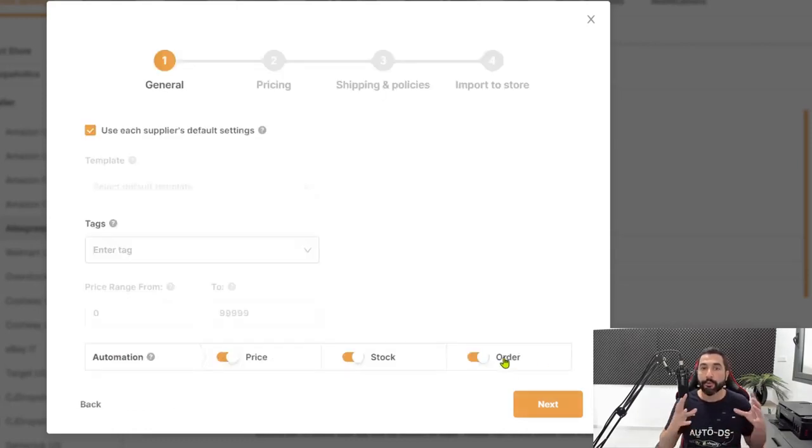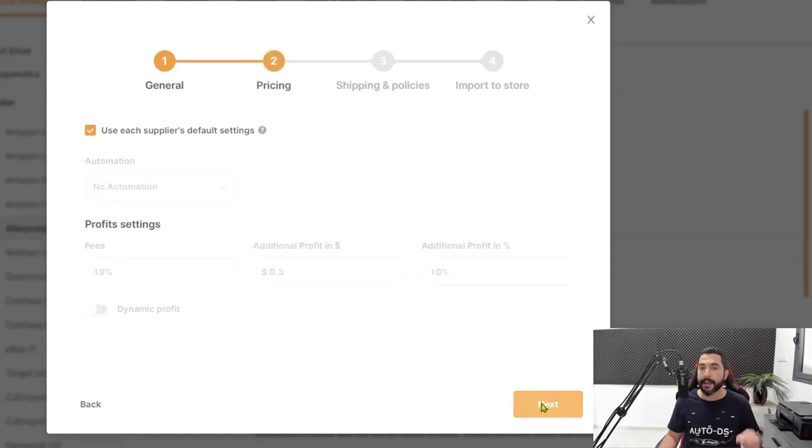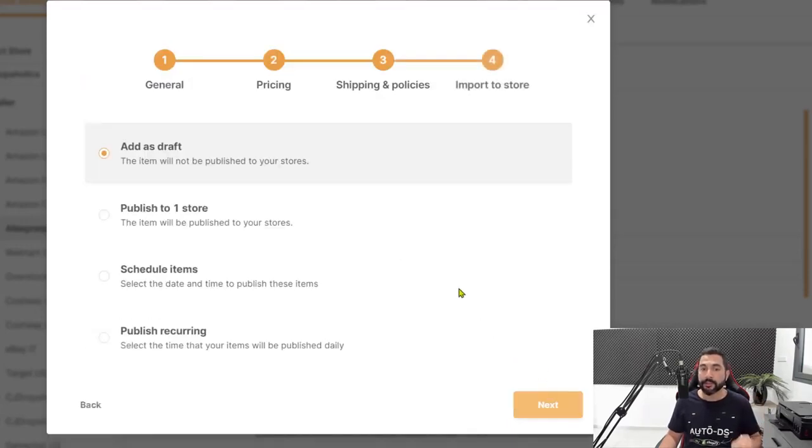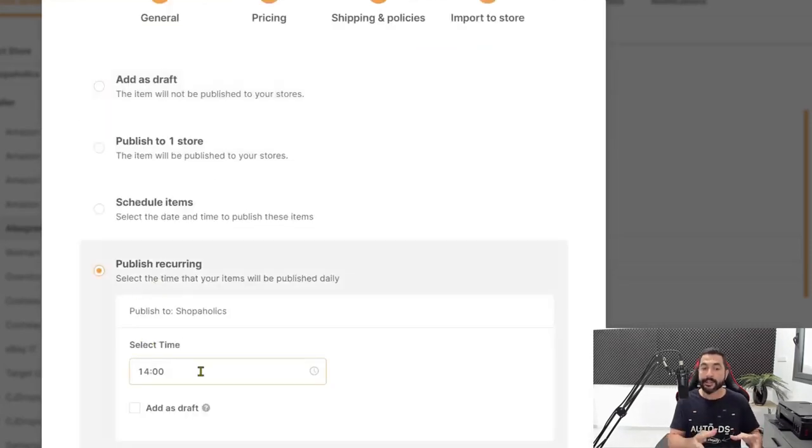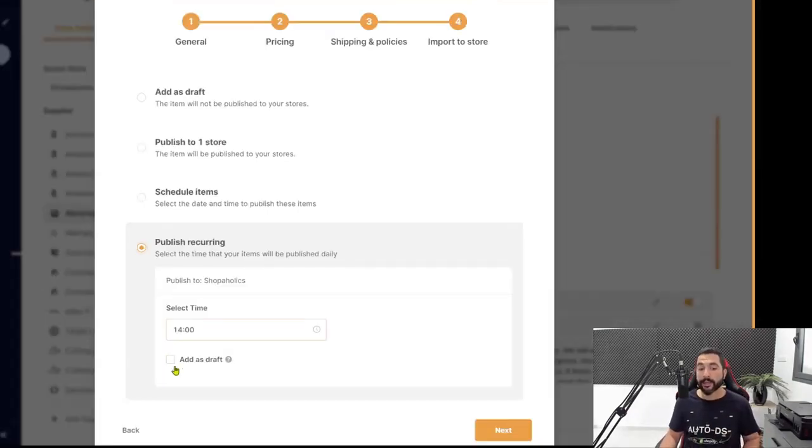And here you will go through the same import process, the same configuration settings, and at the end, what I would recommend to do is to make it a recurring upload, as you can see down here. And what this does is it goes through the same process every day. So if we went for 20 items that sold 3 times in the last month, it's going to add those products every day at 2:00 p.m. as we can see over here, and we can choose if we want to add them as a draft and not publish them to our stores yet, if we want to optimize them before.